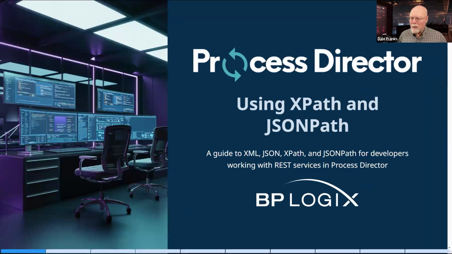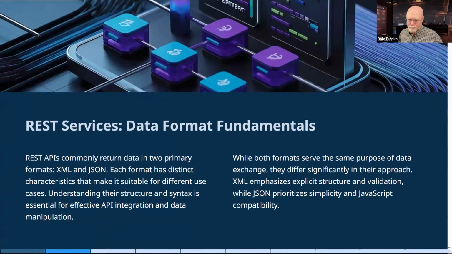And we're going to talk about the use of XPath and JSON path in Process Director. The REST business value in Process Director always returns one of two formats. This is just how the REST architecture works. REST services are data services where you can go and request data from some online source.